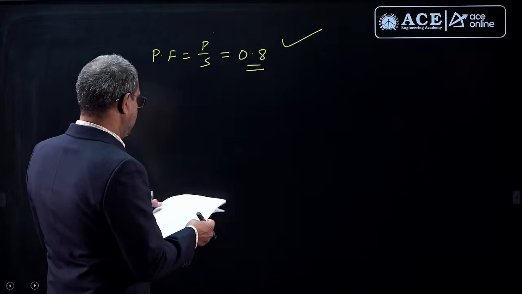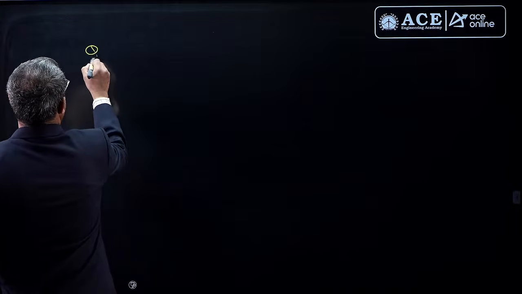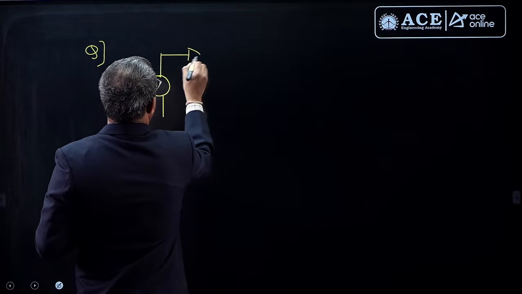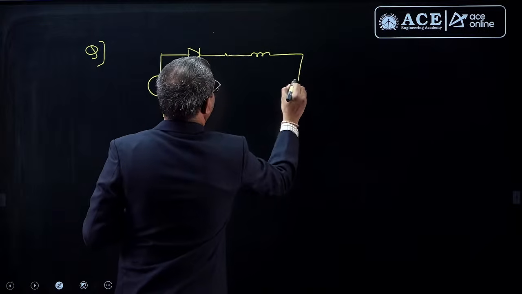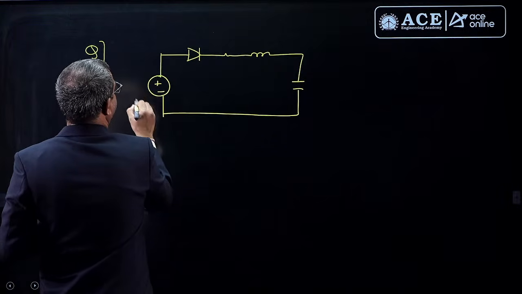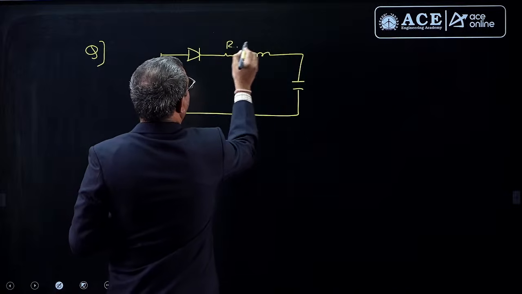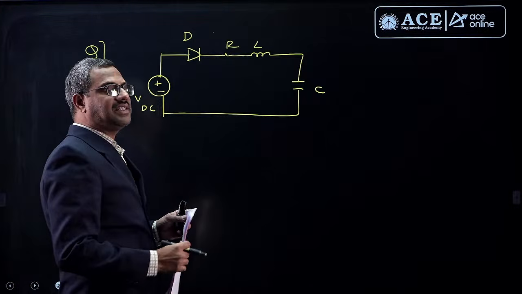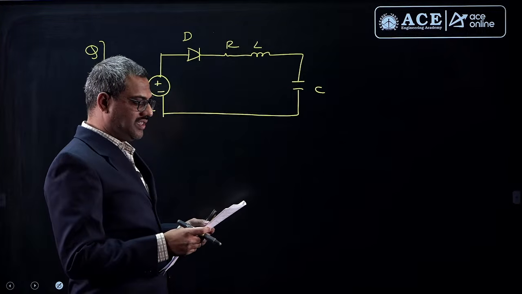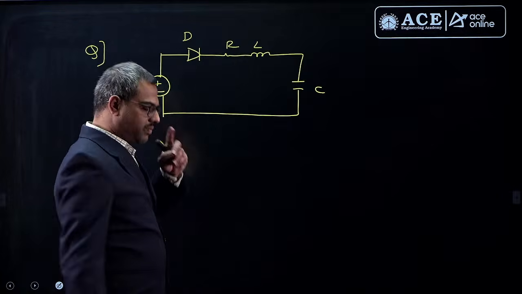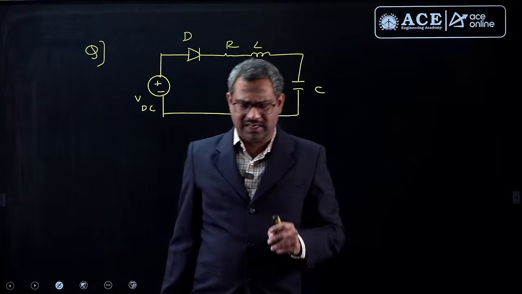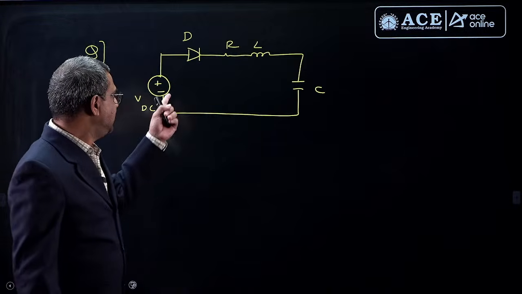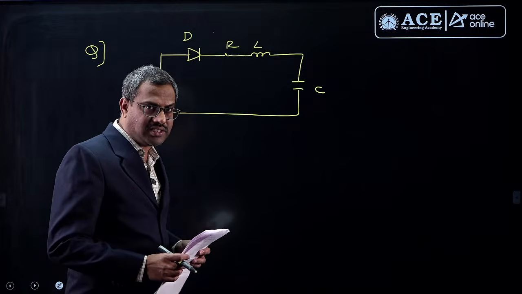Now let us go to another interesting problem. See this question he gave. He gave a circuit with a DC voltage source, and of course there is a diode, resistor, inductor, capacitor. This is VDC and diode D. All are mentioned as ideal, and he is asking which elements out of this are linear elements. Though we take the diode as an ideal diode, is it linear? No. It is a semiconductor device. You cannot say it is linear.